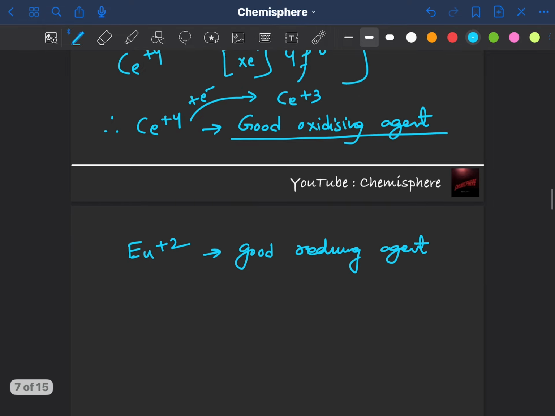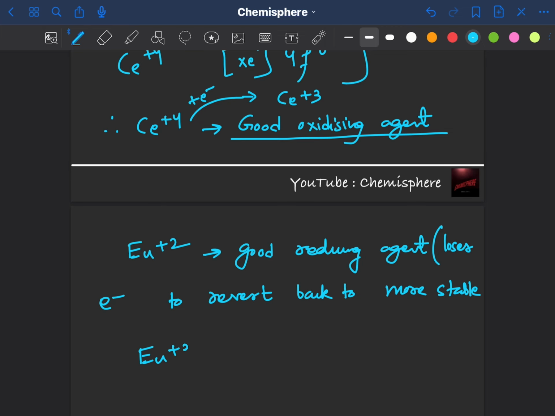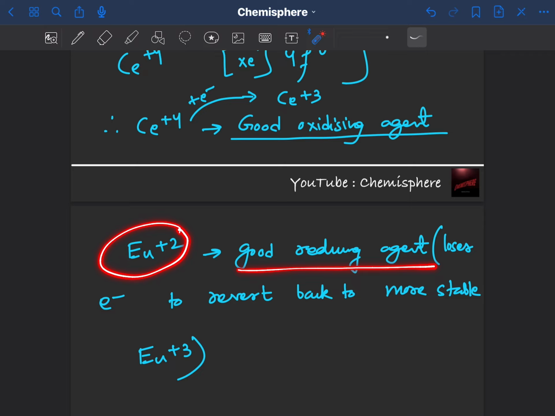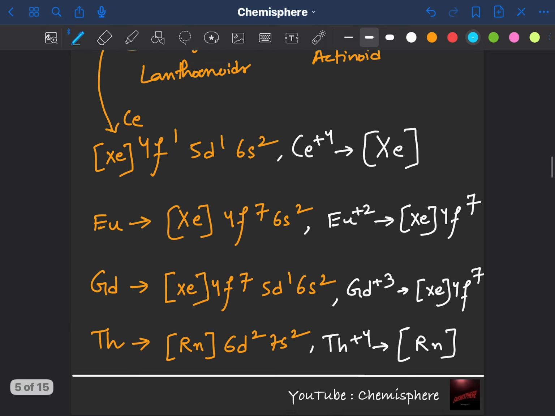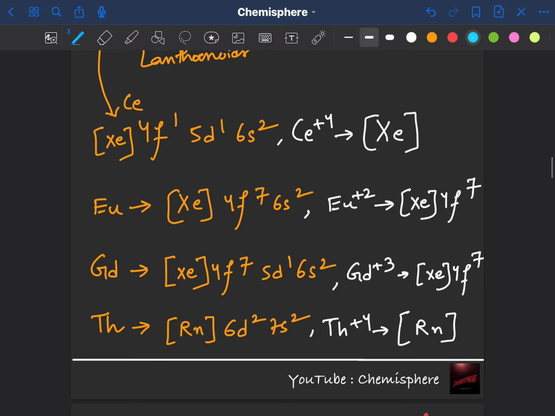Because it loses an electron to revert back to the more stable europium+3. So cerium+4 is a good oxidizing agent, europium+2 is a good reducing agent.